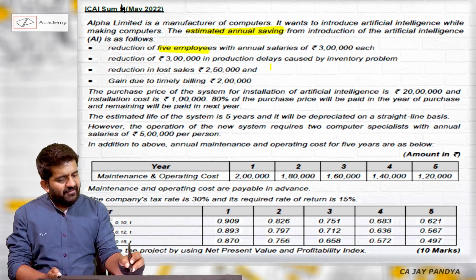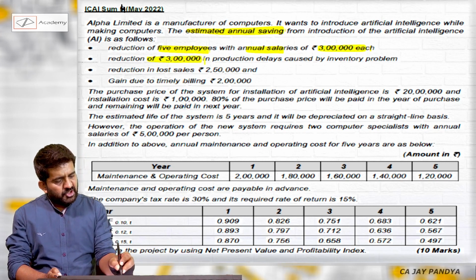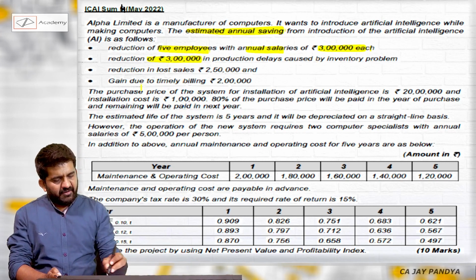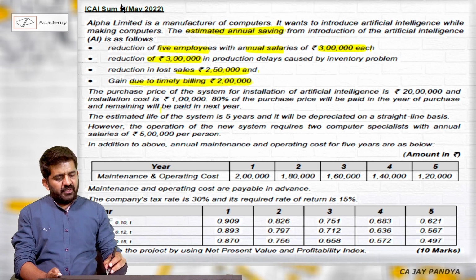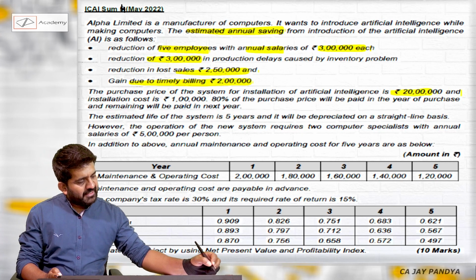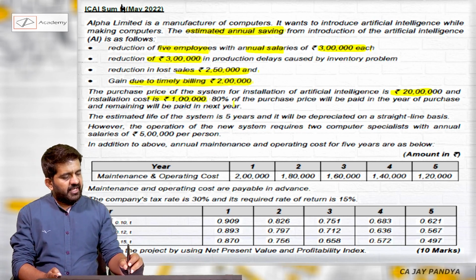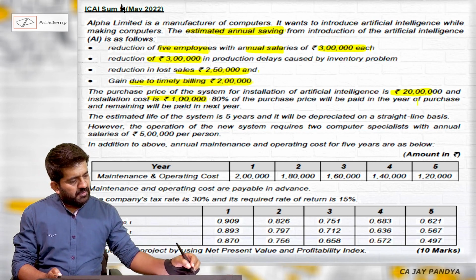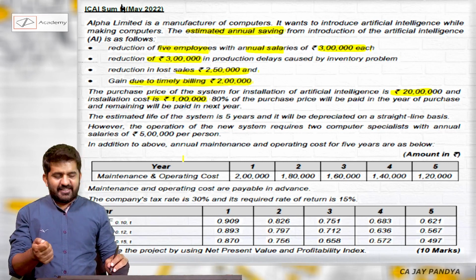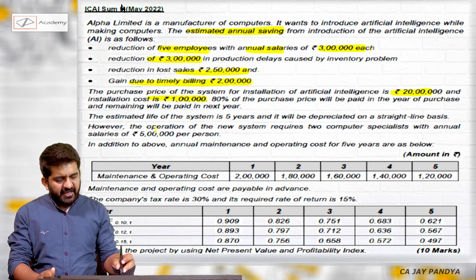Reduction of 5 employees with an annual salary of 3 lakhs each. Reduction of rupees 3 lakhs in production cost by inventory problem. Reduction in loss of sales is 2,50,000 and gain due to timely billing is 2 lakhs. The purchase price of the system is 20 lakhs and installation cost is rupees 1 lakh. 80% of the purchase price will be paid in the year of purchase, that is 16 lakhs rupees, and the remaining 4 lakhs will be paid in the next year.